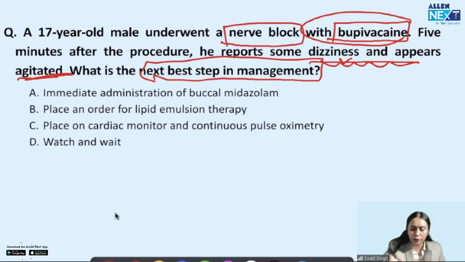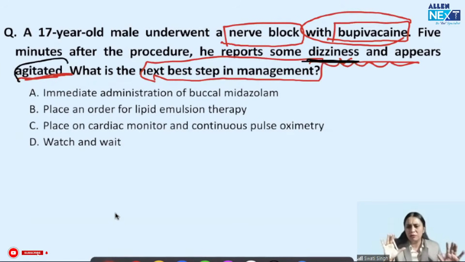So if you read this question, at first look the answer seems to be placing an order for lipid emulsion therapy. Definitely we will go for lipid emulsion therapy, but that is not a priority. The patient is having some dizziness, saying he's lightheaded, dizzy, and appears a little apprehensive.